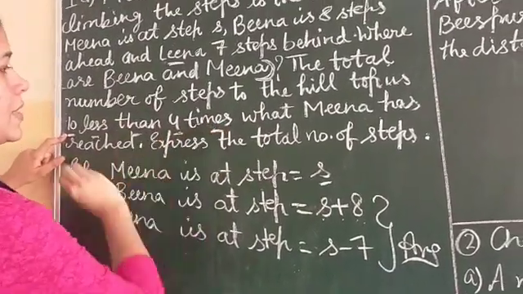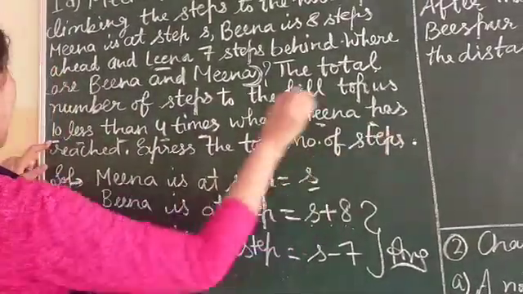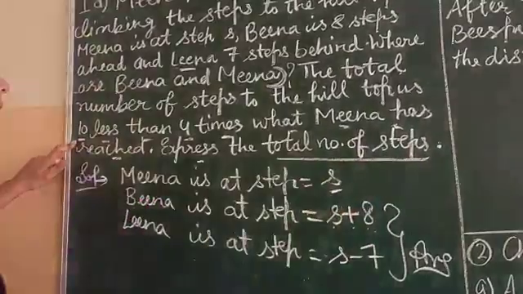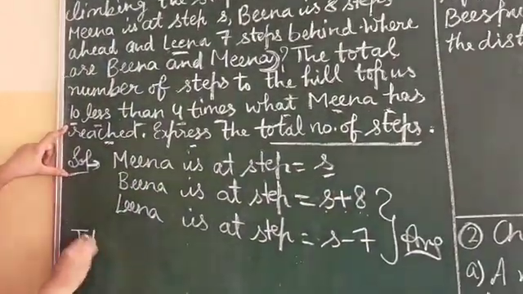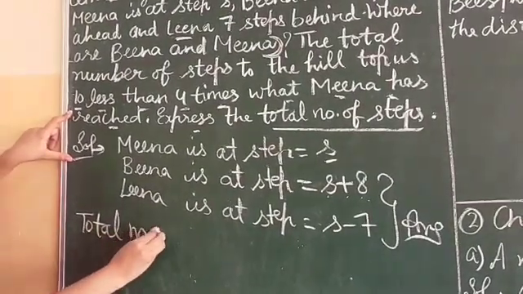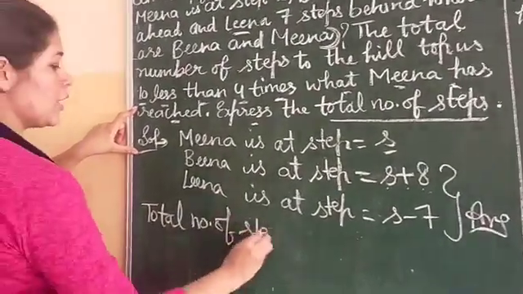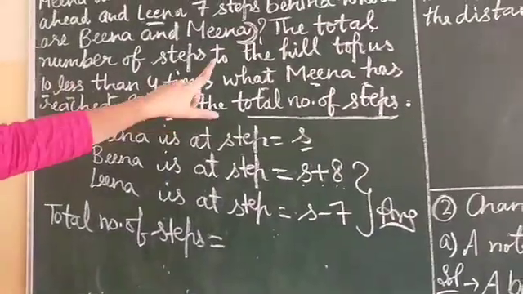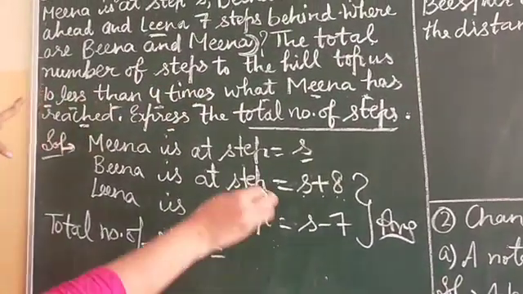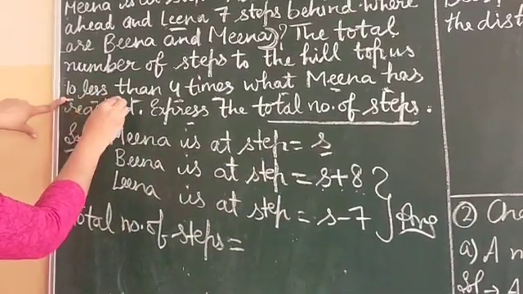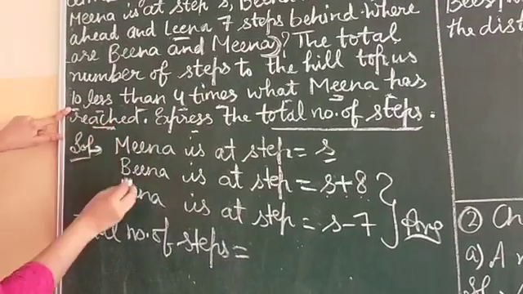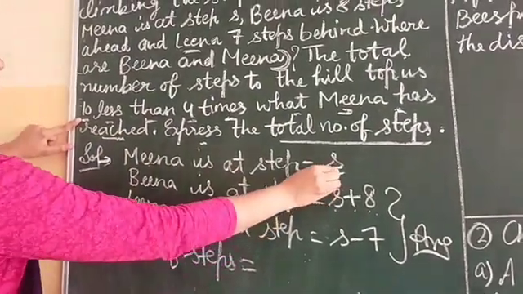than 4 times what Leena has reached. Express the total number of steps. Now you have to find here how many total steps are there. Total number of steps. For this it is written that total steps are 10 less than 4 times what Leena has reached. Where is Leena? Leena is on S, है ना?